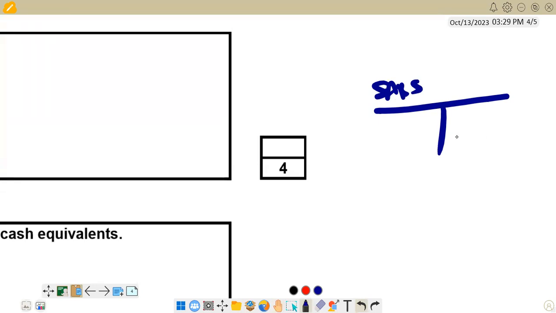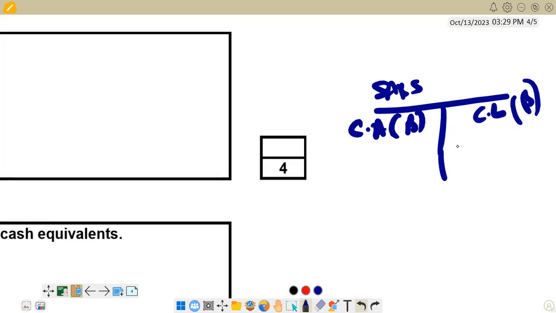When we have a current liability at the beginning, it will be on the credit side. We put it on the credit side. This is beginning. And then when we have got a current asset at the beginning, it comes on the debit side. But the reverse is true at the end.